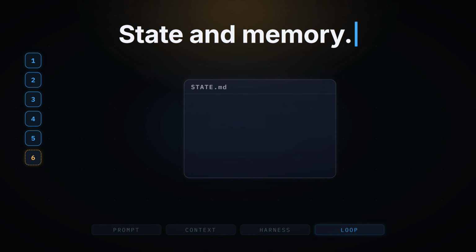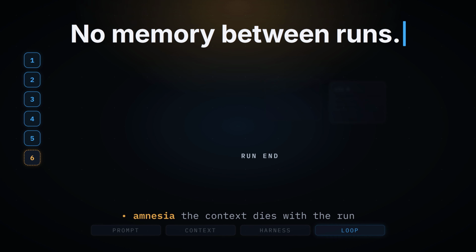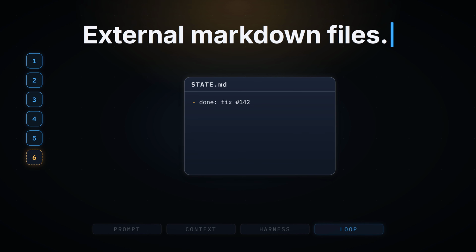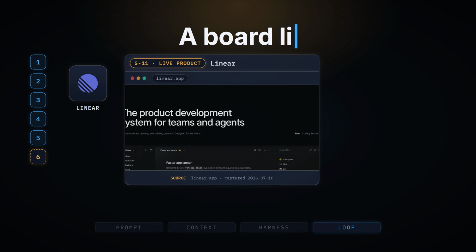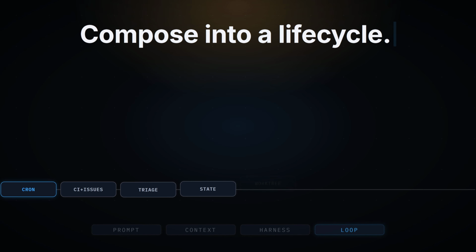The sixth is state and memory. Because the model keeps no memory between runs, progress lives in external markdown files or a board like Linear, read by the next run. The primitives compose into a lifecycle.